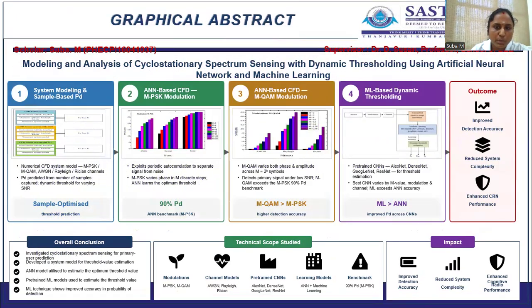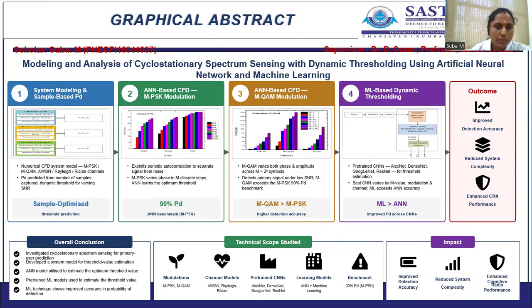Cognitive radio plays an important role in identifying the primary user, that is, by predicting the empty space. It can utilize the empty space. Whenever the primary user enters, the secondary user or the cognitive user leaves the space for that primary user. So it utilizes the spectrum without interfering with the primary user.